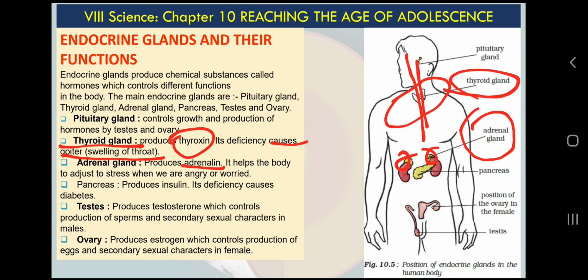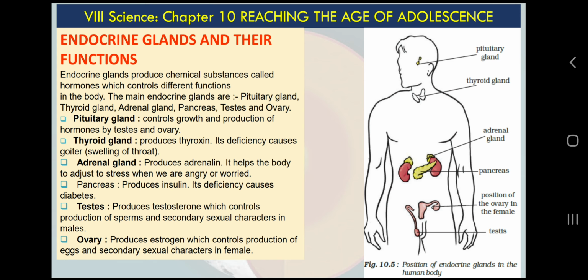If you have heard about goiter, goiter is a disease where our neck swells because of the deficiency of thyroid hormone. Goiter is a disease seen in some areas where there is a nutrition deficiency, in iodine in particular, and we see a deficiency of the thyroxine hormone produced by the thyroid gland. If you have heard the ad for iodine salt on TV, iodine salt is recommended because of the health of the thyroid gland. Then comes the pituitary gland.